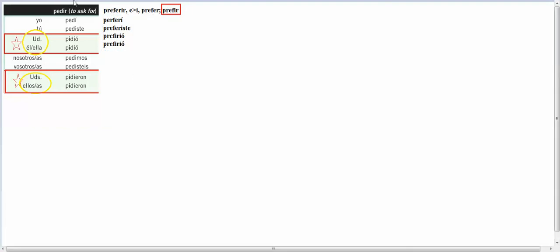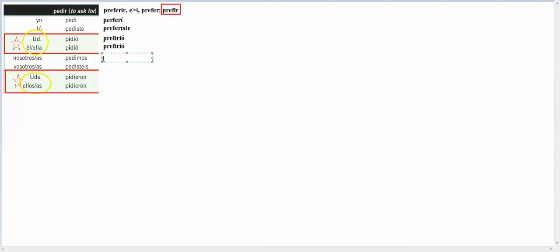Okay, and down here, I'm outside of the red again, so I'm not going to use prefir, I'm going to use preferimos. Not prefirimos, but preferisteis. Okay, but down here now, I am in the red box, so I'm going to use prefirieron.